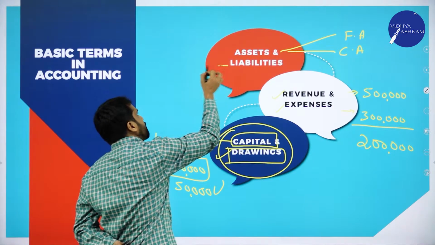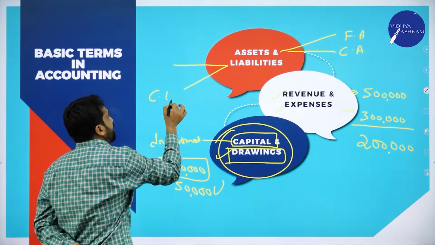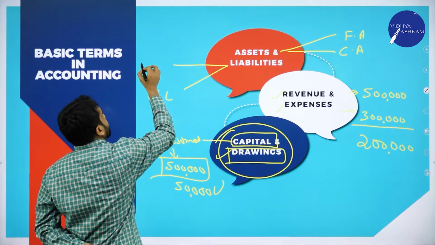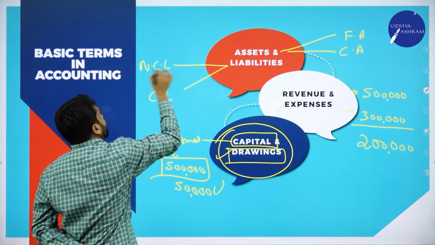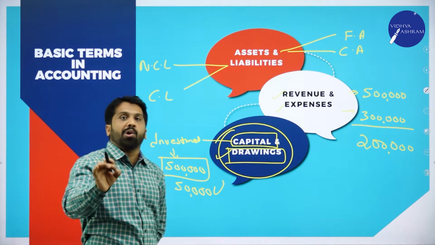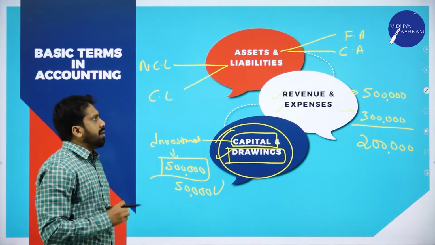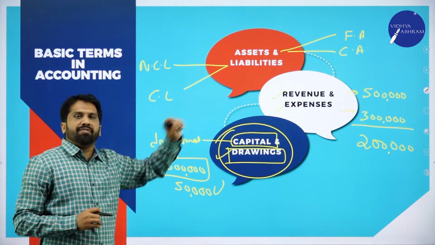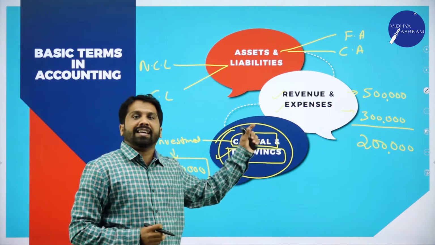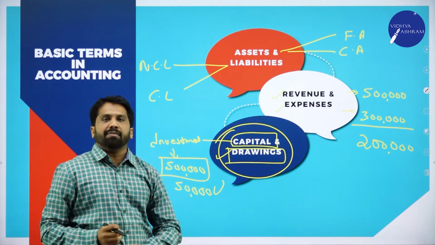In liability also we have two things. One is current liability as well as non-current liability. Which are those? Now, I'll give you examples for fixed asset and current asset. In the later stage, I can explain you what is fixed and what is liability.